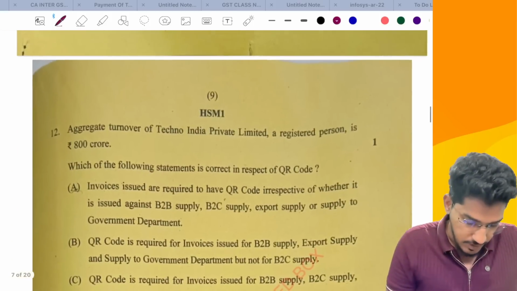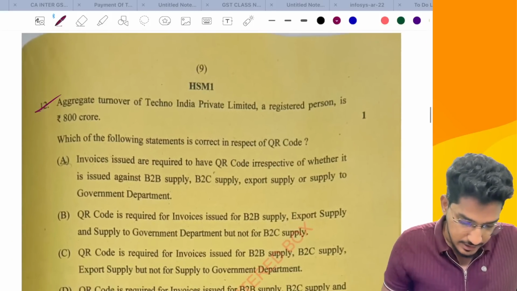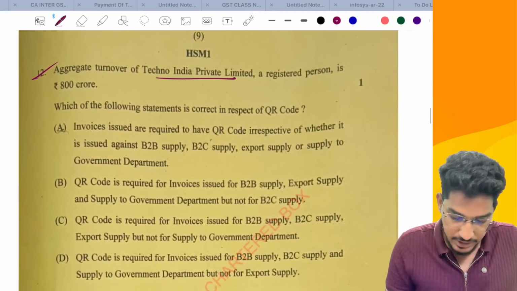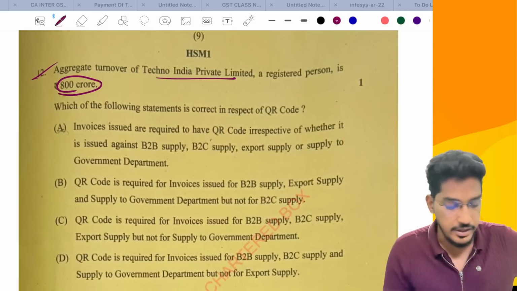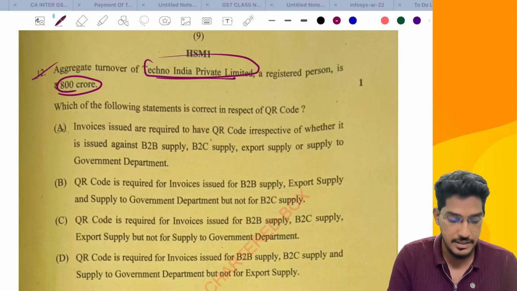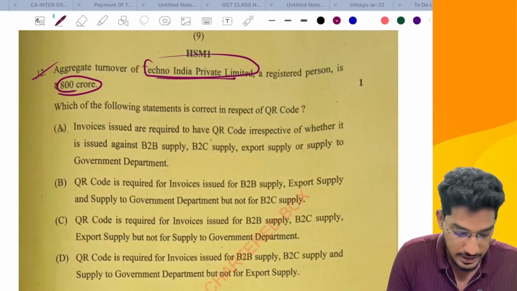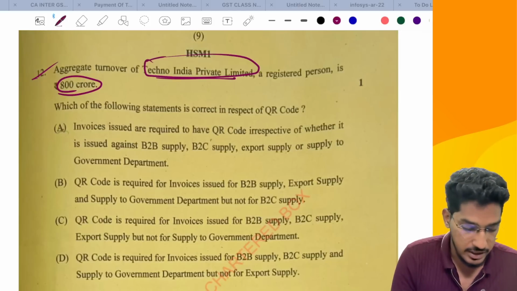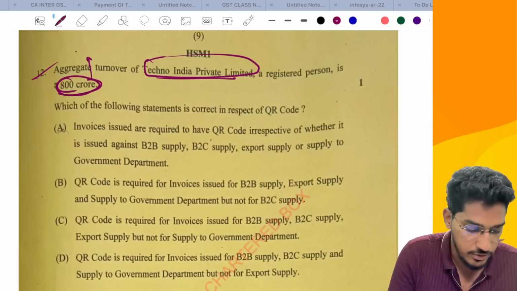So now coming to one more MCQ. Aggregate turnover of Techno India Private Limited, a registered person, is 800 crores. So they have clearly told this entity. This is a different question from the case scenario based MCQ. So they are telling a company, Techno India Private Limited, they have aggregate turnover of 800 CR. So if you look at this turnover, they are fulfilling the requirements of B2B also. For B2B, you are required to give e-invoice.